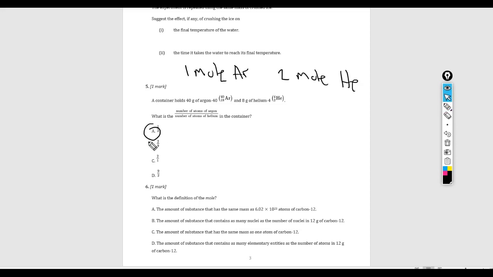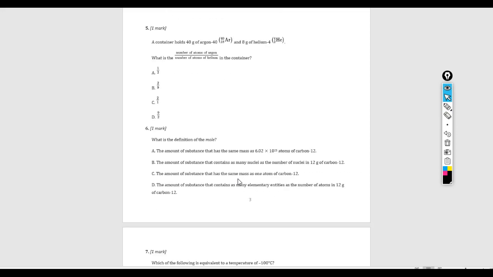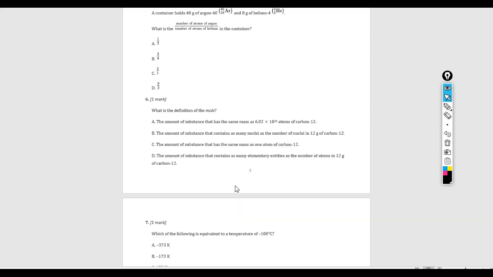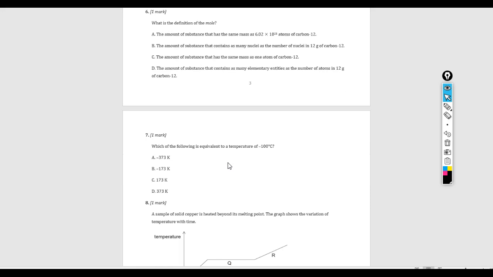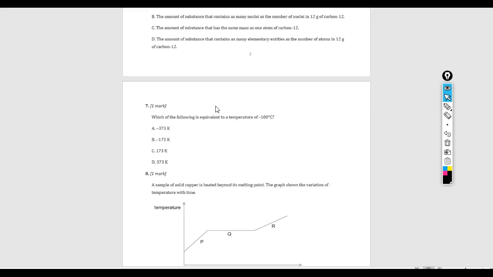Question 6, if we move on: what is the definition of the mole? That just goes back to making sure you understand the definition of the SI base units. The correct answer to that is D. Okay, 7: which of the following is equivalent to a temperature of negative 100 degrees Celsius? That's basically a knowledge question, but it's not even really a knowledge question, because if you look in your data booklet, the conversion factor is given to you now, and so the correct answer to that is C. So question 6 is D, question 7 is C.